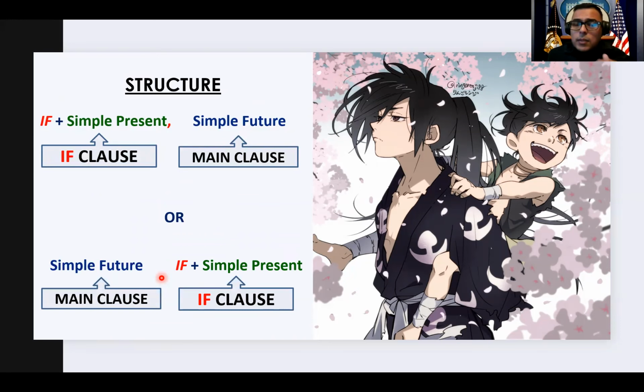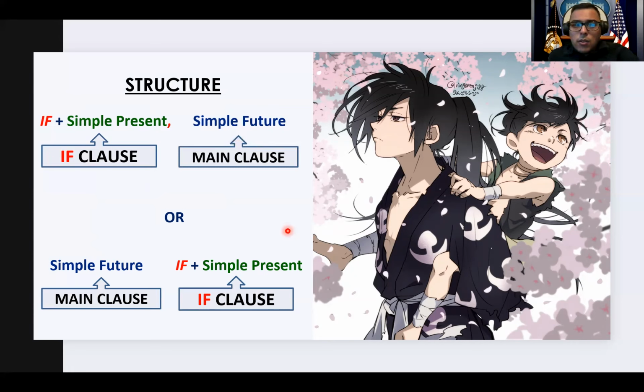For us not to make a mistake, we need to always look at this structure until we get it down, until we memorize it. Okay, so when you're making your sentences, if you're not sure, don't guess. Look at the structure and make sure that you're following it correctly. The other thing that we always need to keep in mind is, do I know the structure for present simple? And do I know the structure for future simple? If the answer is no, I don't think I remember it, ask me or look for it yourself. Either way is fine, but make sure that you have the structure so you don't make any mistakes.